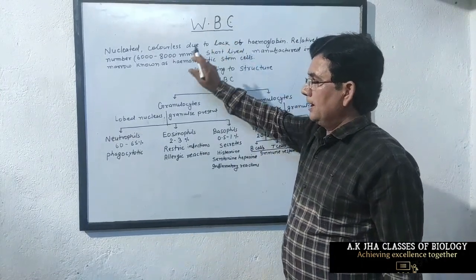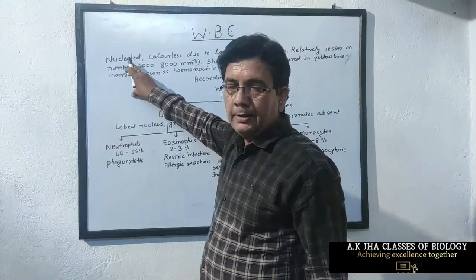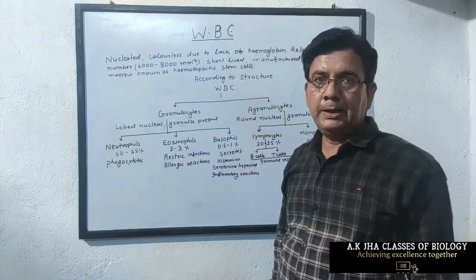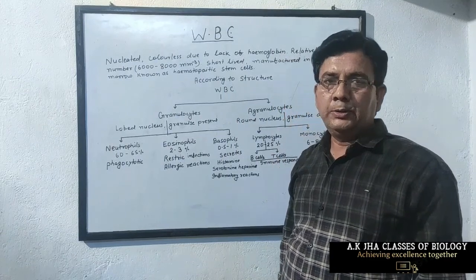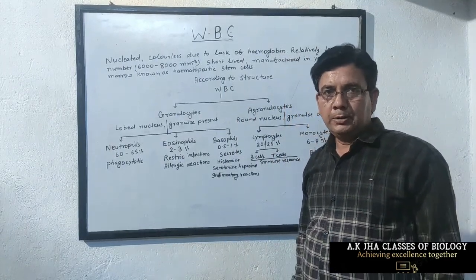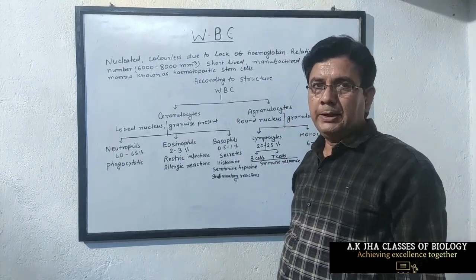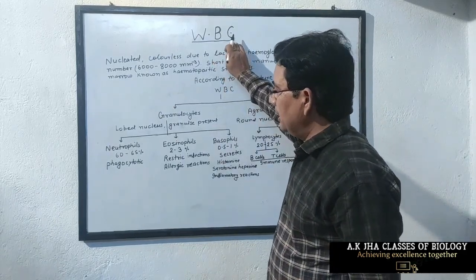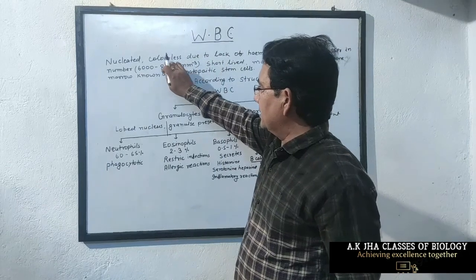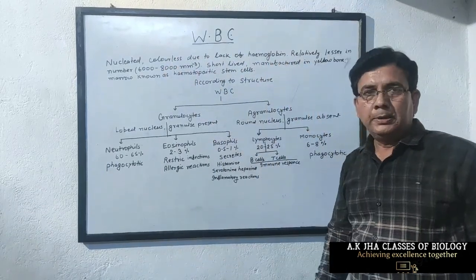As we know, WBC is nucleated, that is, nucleus is present in WBC, irrespective of RBC, where mature RBC is without nucleus, that is enucleated. But WBC contains nucleus, and it is colorless due to lack of hemoglobin.